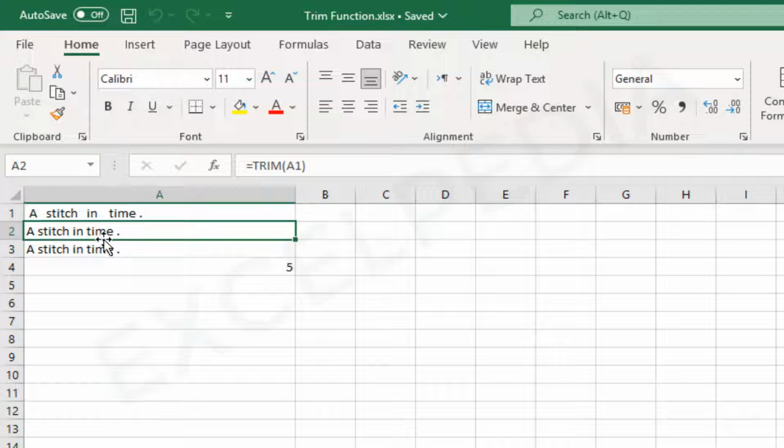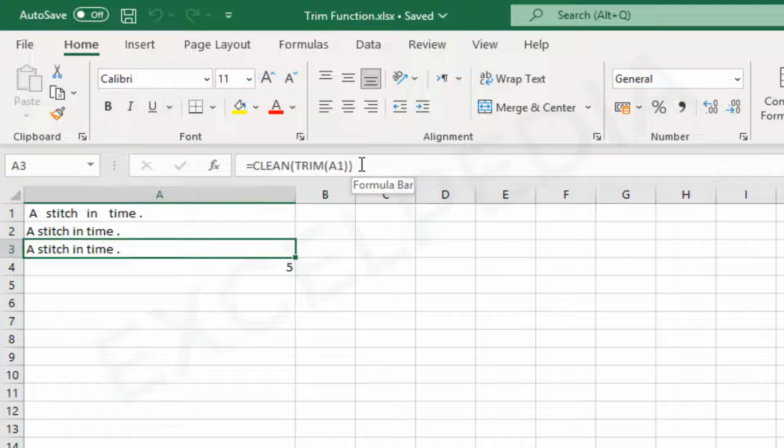The TRIM function can be used together with the CLEAN function to remove extra spaces and strip out other non-printing characters. =TRIM(CLEAN(A1)). Trim and clean. TRIM often appears in other more advanced text formulas.